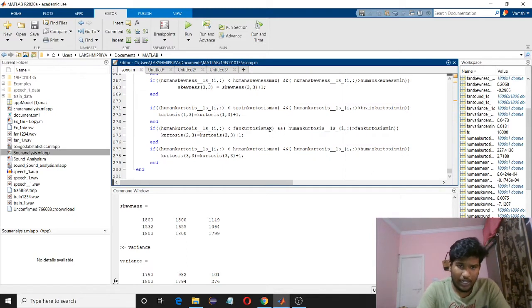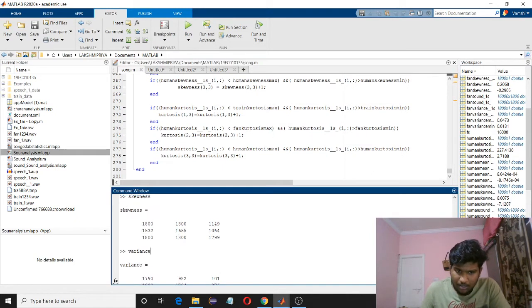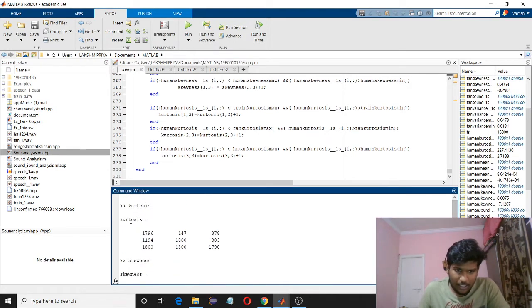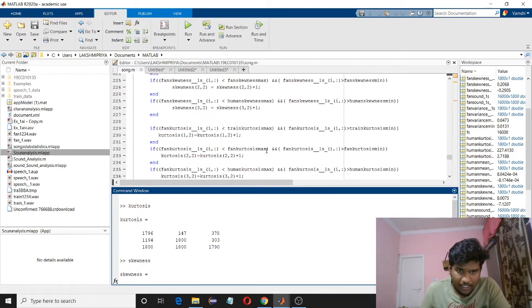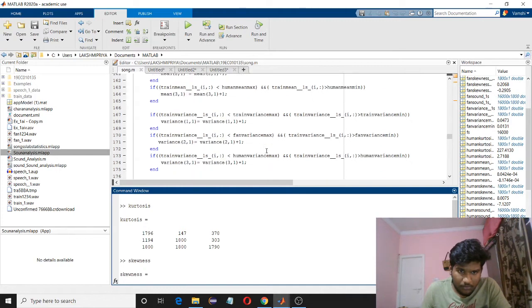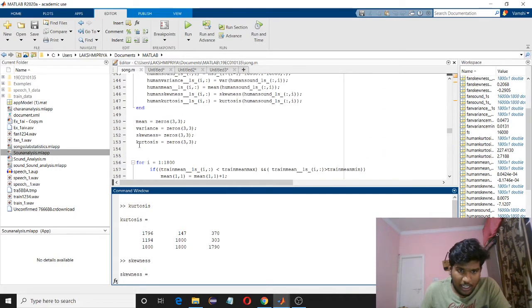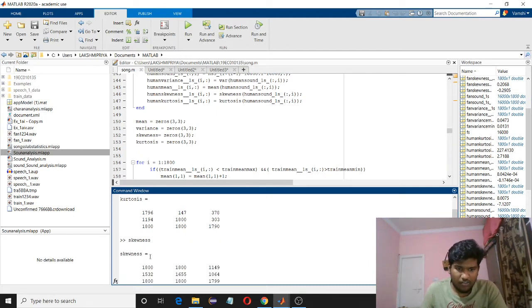As the code is very lengthy, it takes time to run. So I've got the results. The kurtosis matrix that I have declared here, the 3 into 3 kurtosis matrix, will be like this. This is from train signal, this is from fan signal. It shows whether it's matching with train signal or fan signal or human speech. This is for skewness, this is for variance.